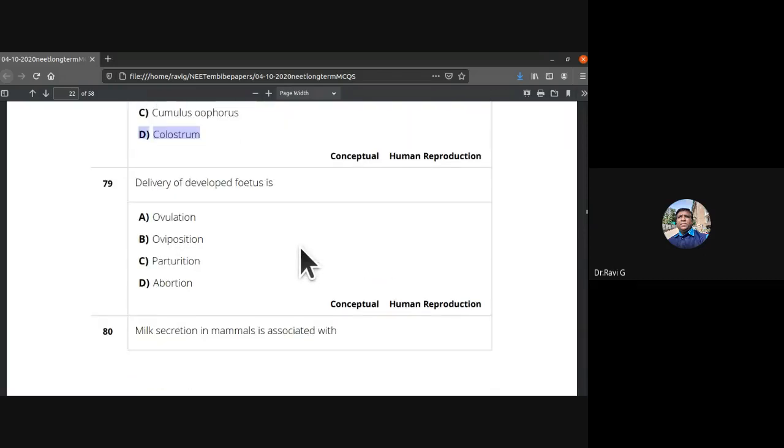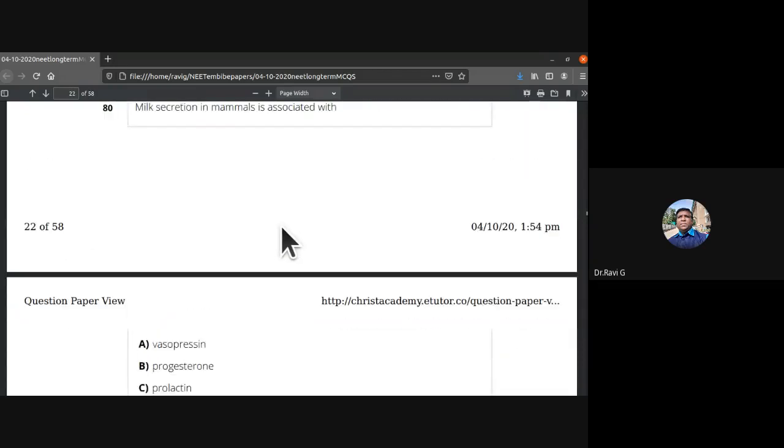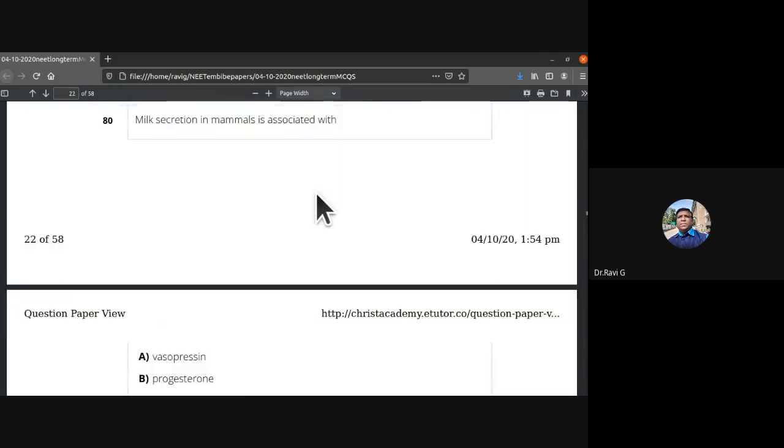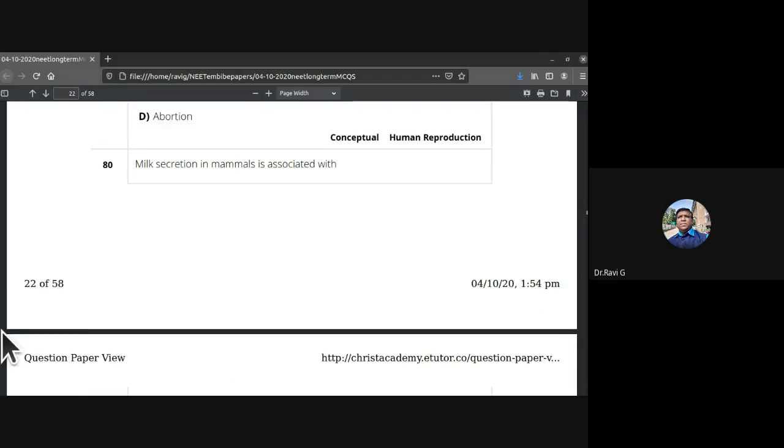So delivery of developed fetuses, what do we call it? Ovulation, oviposition, parturition. It is parturition. Giving birth to young one, we call it parturition. Milk secretion in mammals is associated with prolactin. So the 80th, the answer is C, prolactin.